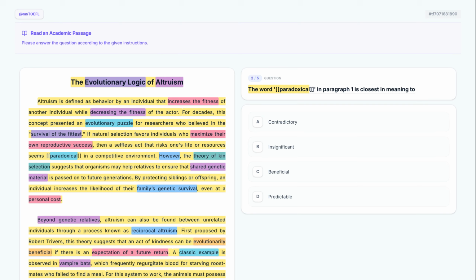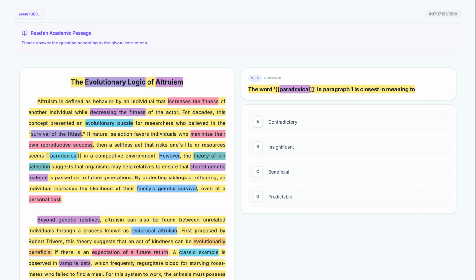The word in paragraph 1 is closest in meaning to. This is a vocabulary in-context question focused on the word "paradoxical." We need to look at how it describes a selfless act that seems to defy the logic of natural selection. Now, keeping this in mind, let's evaluate our options.